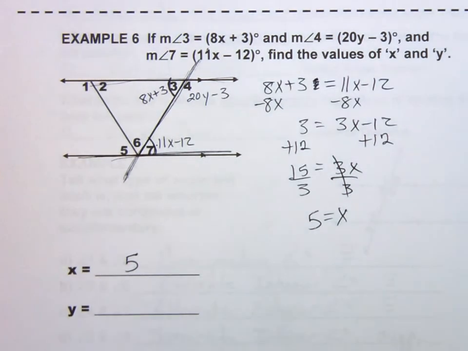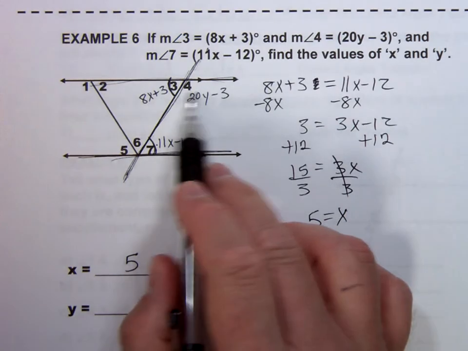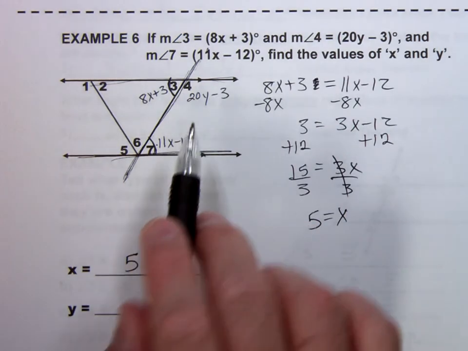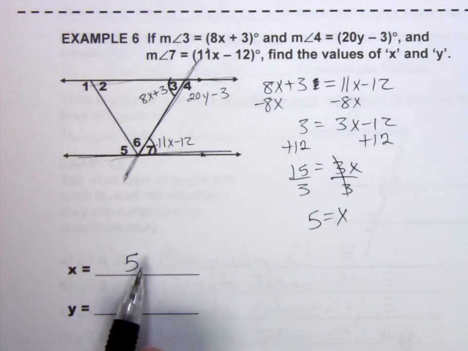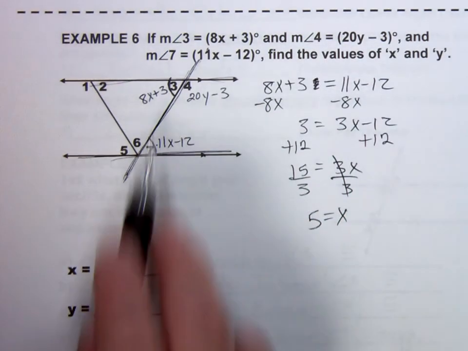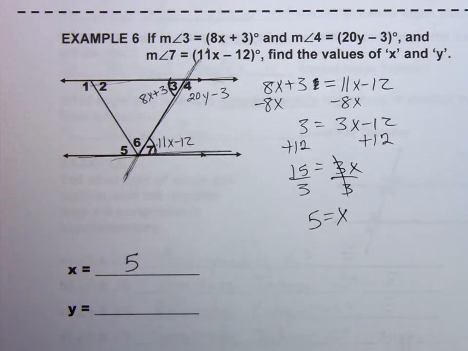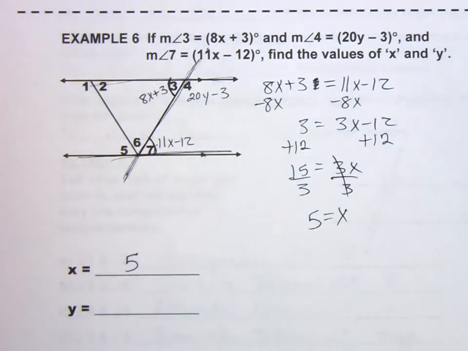Now we need to find out what y is. And y is part of this angle right here. I don't have any other angles with y in it. And I haven't been given any other angle measurements. So I got to come up with another way to do it. Well, we just finished solving for x. I could substitute this 5 in for x on either one of these two angles and find out what they are. And I could really use either one.